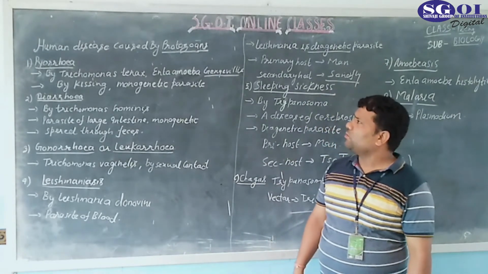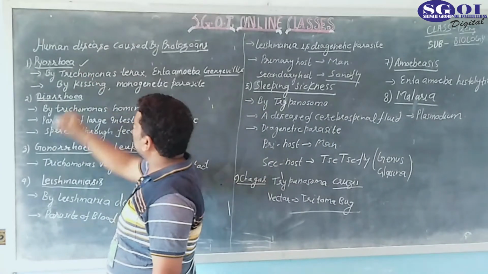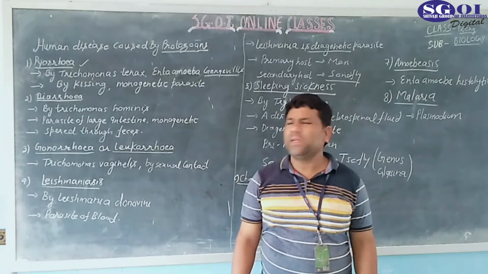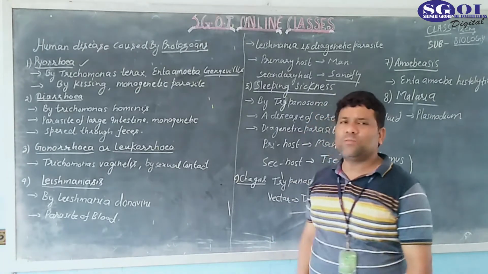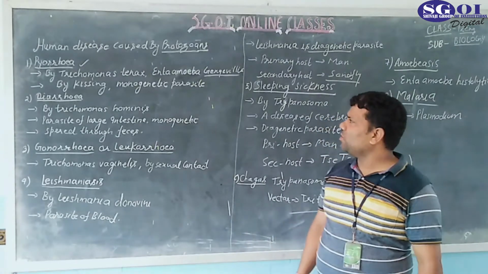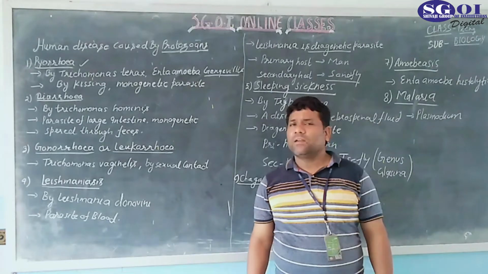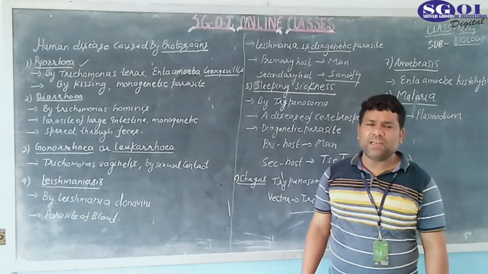Okay, students, the first disease is known as pyorrhea. It is one of the major diseases in most of the human population. This pyorrhea disease is caused by Trichomonas tenax, a type of protozoa, and also by a protozoa called Entamoeba gingivalis.